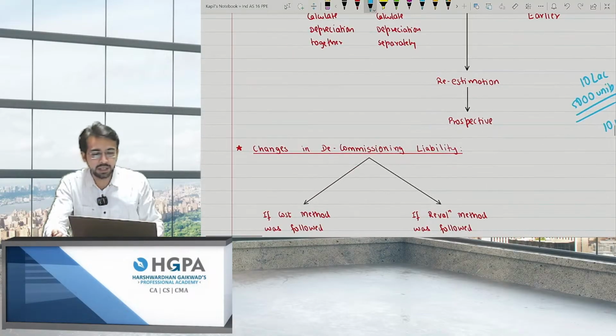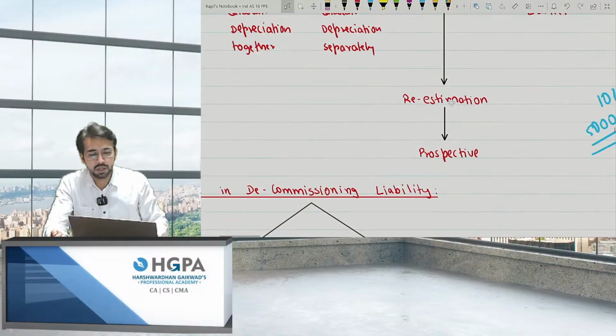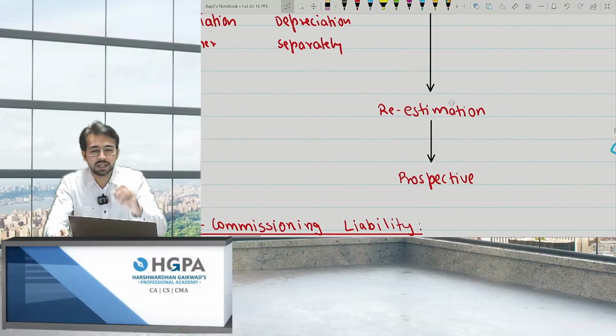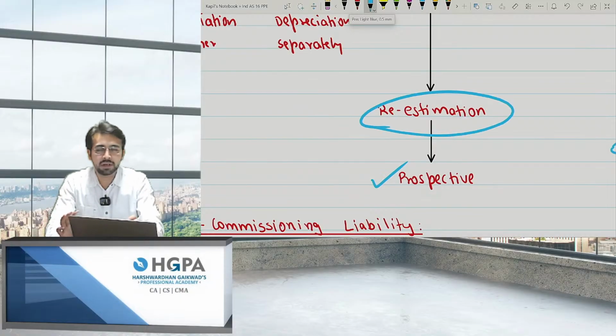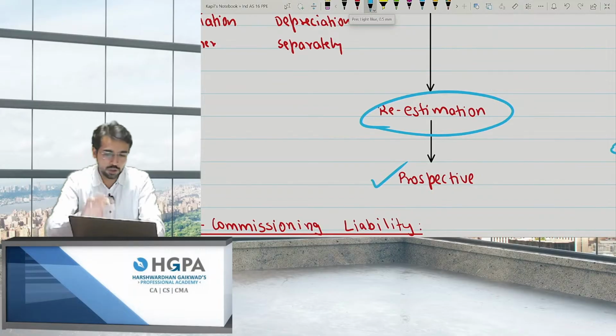Okay. And the last point in depreciation is re-estimation. Is re-estimation allowed? The answer is yes. Re-estimation is allowed. But from where? Prospective. Now, what do you mean by re-estimate? It is very simple. You can re-estimate the residual life. You can re-estimate the salvage value and so on. For example,